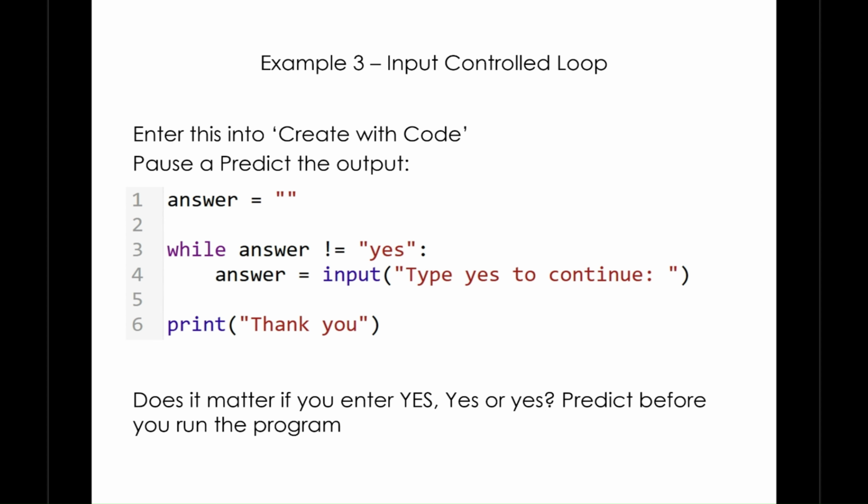Okay, practice example number 3, input controlled loops. Enter this into Create with Code, pause and predict the output. We've got answer equals a blank string. On line number 3, iteration begins while answer does not equal yes. We have answer equals input. Type yes to continue. And then on line number 6, we have thank you, once that condition is true.